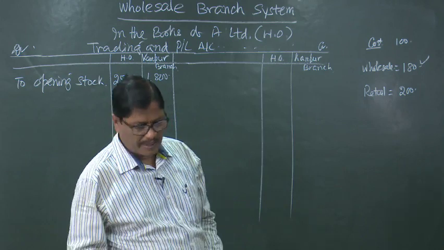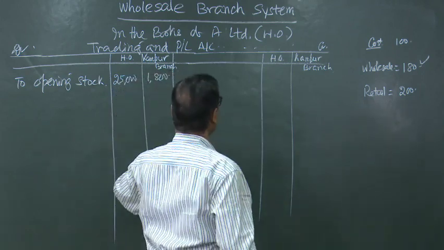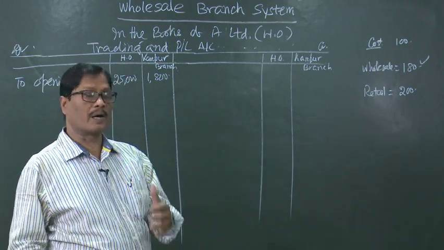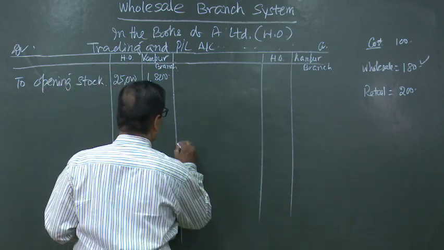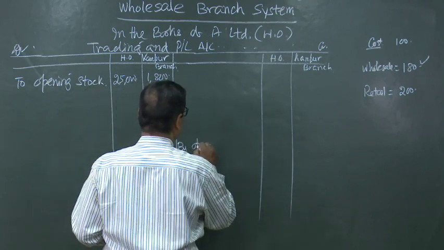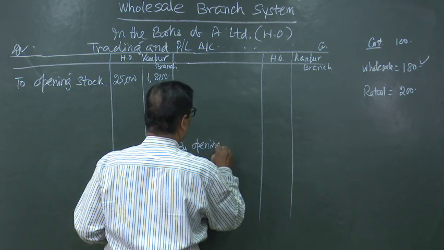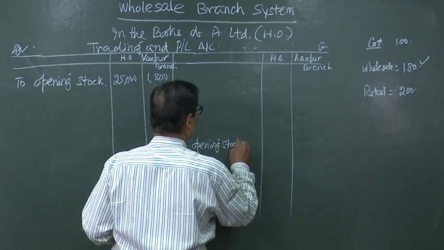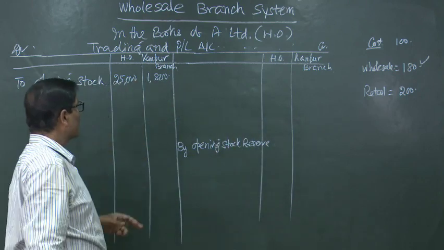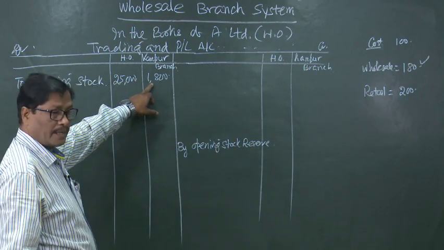The profit will be calculated like this and will be removed in the profit and loss account of the head office. So, it will be by opening stock reserve. Opening stock reserve is there in 1,800.